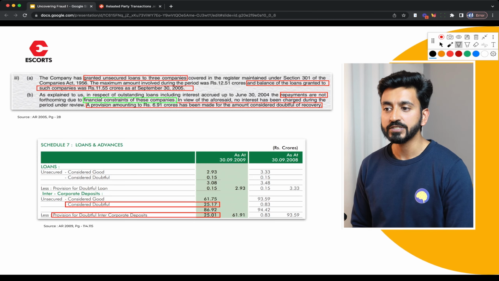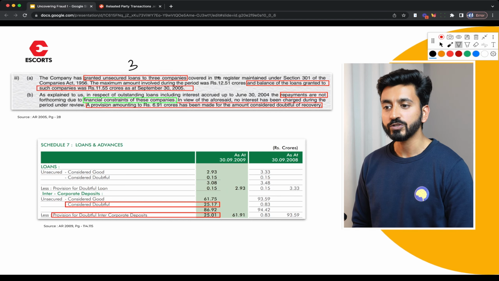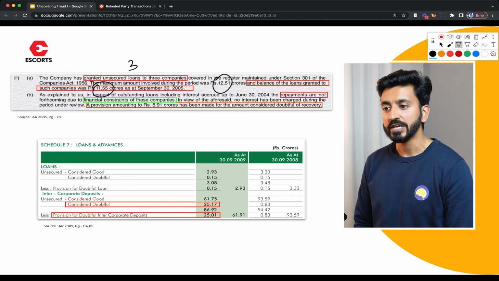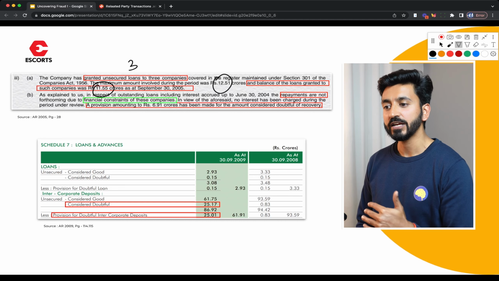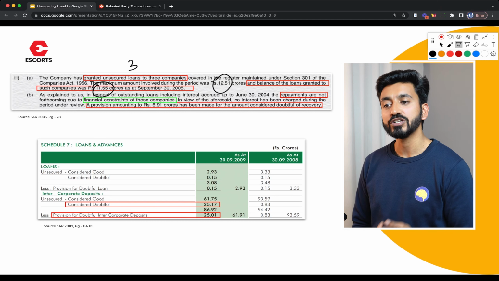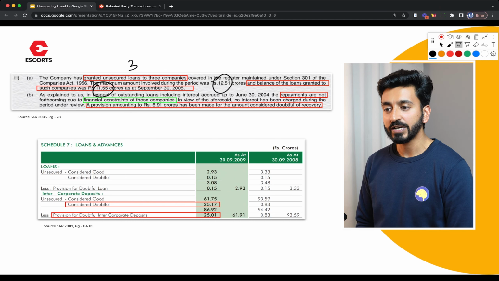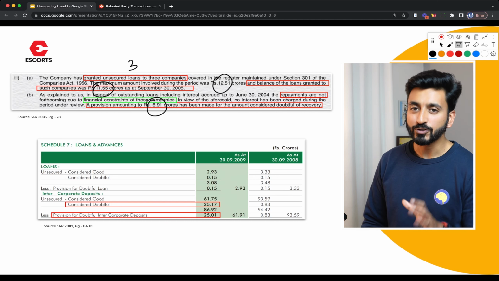So in 2005, we see that there were three companies that were granted loans of total 12.51 crores. Out of that 12.51 crores, outstanding was 11.55. So they paid around 1 crore by September 30th, 2005. And finally, this is the auditor's report, by the way. The auditors have said that, as explained, the loans outstanding repayments are not possible because of the financial constraint of these companies. And in view of that, out of that 11.55 crores, 6.91 crores will never be paid back. Right? So that's not a small amount of money.